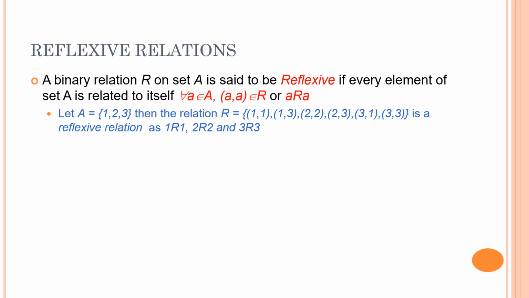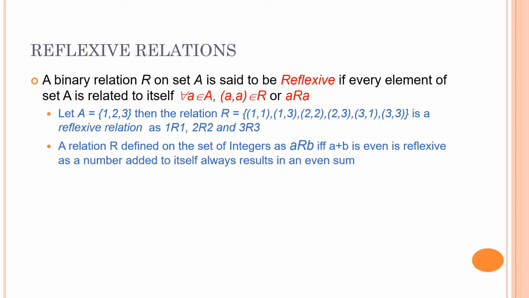Please understand, I am not saying that they should be related only to themselves, but they should be related to themselves. As another example, we can take a relation R defined on the set of integers as a related to b if a plus b is even, is reflexive. Why? If you take any integer and add it to itself, the result will always be an even number, right? So this relation is a reflexive relation.